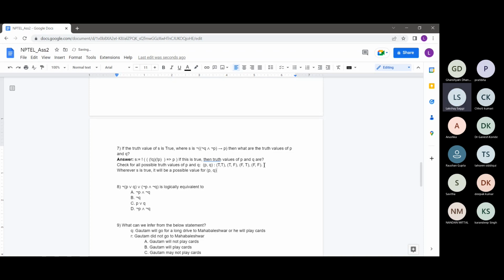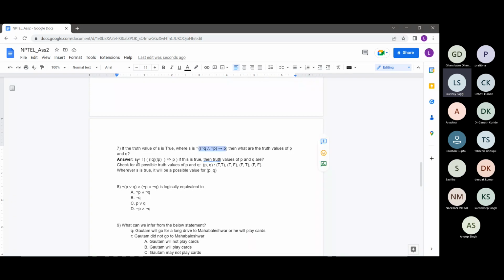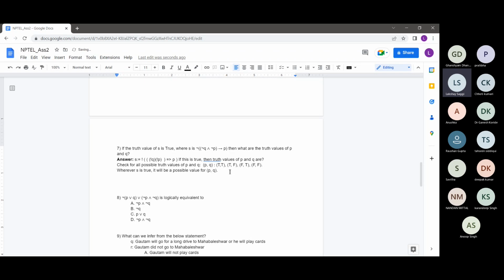Right, guys, this is a very straightforward way, similar to the truth table values method, where we list out all the possible values of the Boolean variables and check. So here also we are just drawing the truth table for this expression S, and we are seeing when the value true holds. So maybe we'll skip the truth table part.